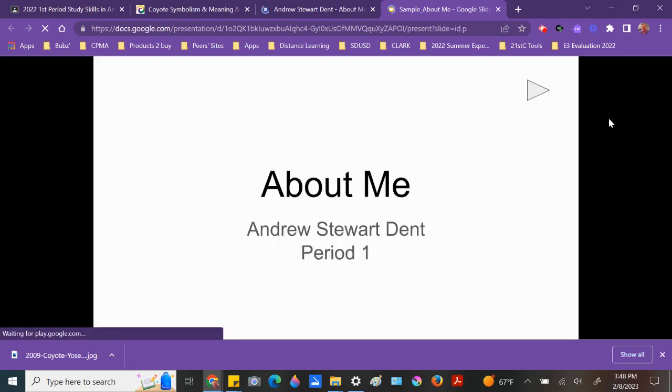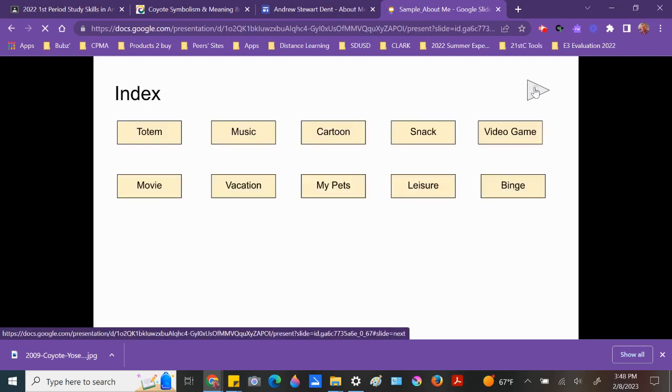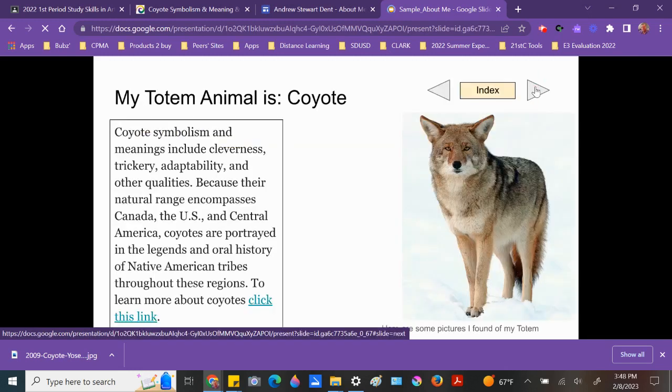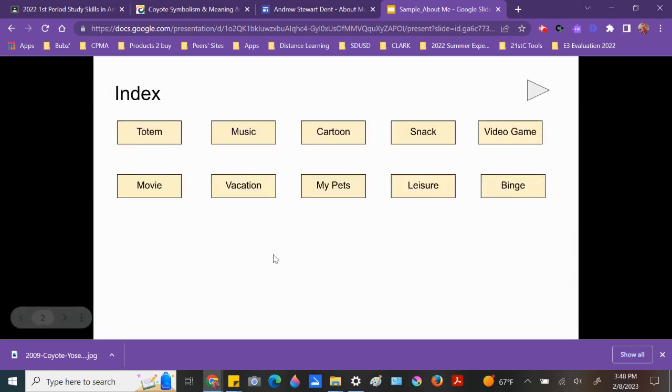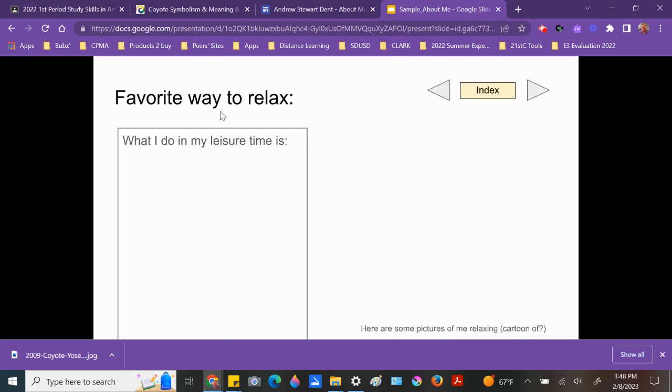Every time you make a change to something, you want to test it out. So I'm going to click the forward button here and here. Now when I click the index, it should go back to the index page. The nice thing about this setup is all of these buttons are linked to those pages.